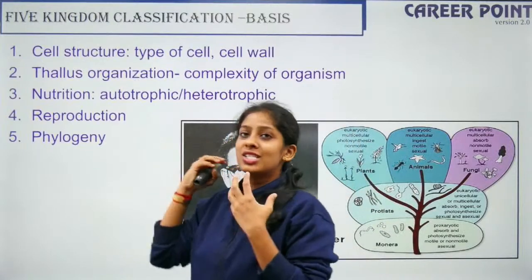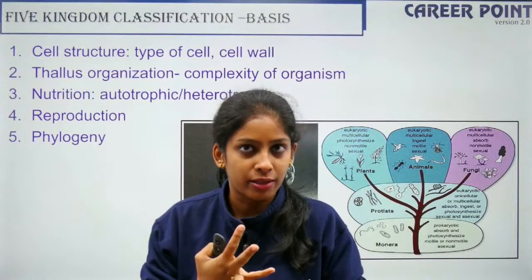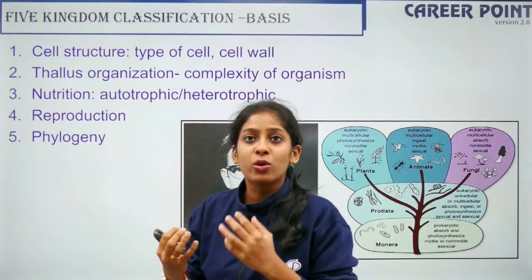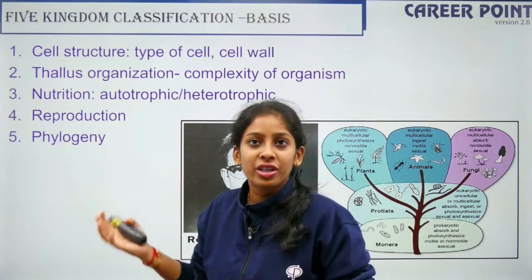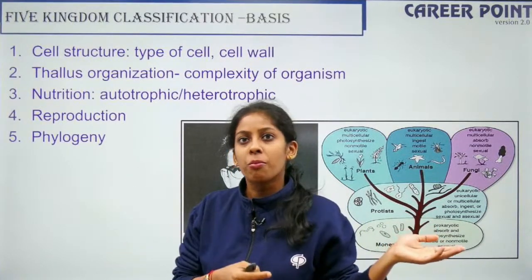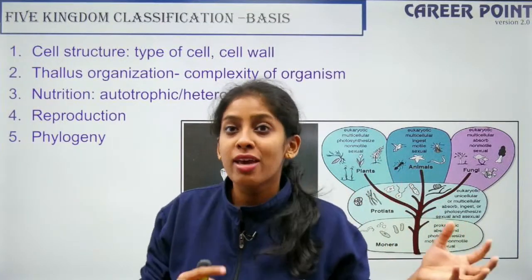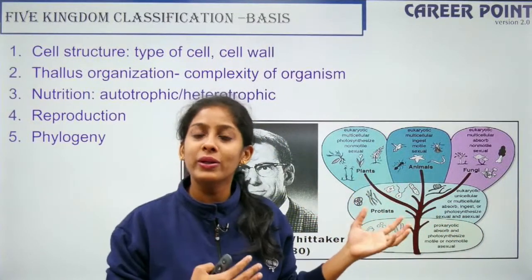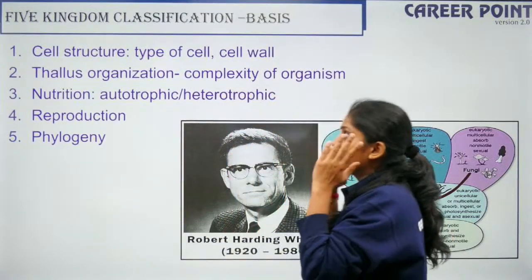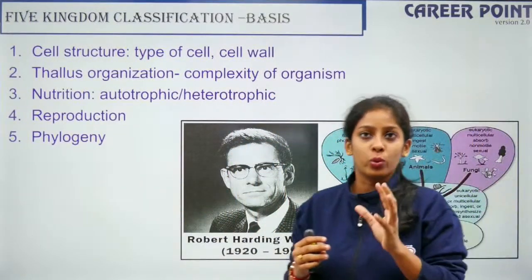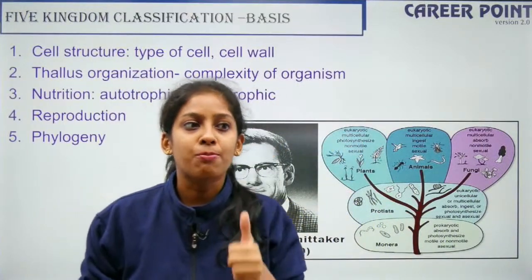And the fourth thing is reproduction. How do they reproduce? Sexual method or asexual method, right? The last one is phylogeny, the evolutionary relationship. So what is their evolutionary relationship? For example, we came from monkeys and apes. They are our recent ancestors, right? So that should also be known. Today, if you want to check something as a drug, we do it in monkeys before human trials, right? So these are the 5 points on which R.H. Whittaker classified these 5 kingdoms, and these points are absolutely